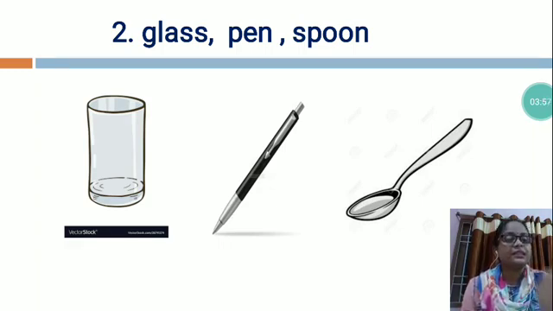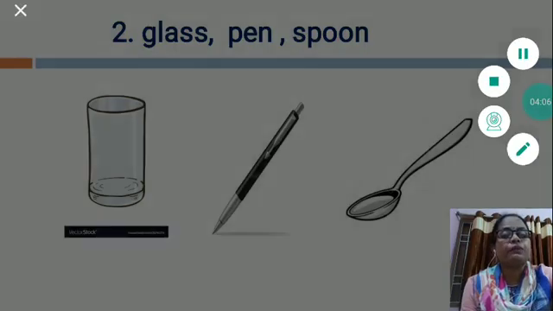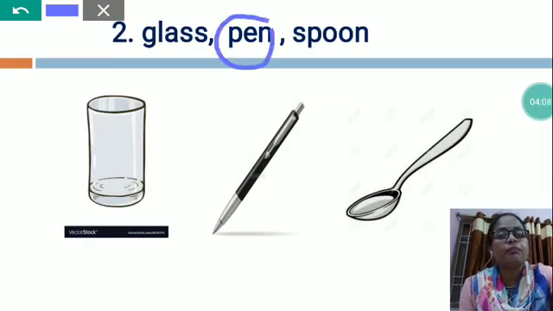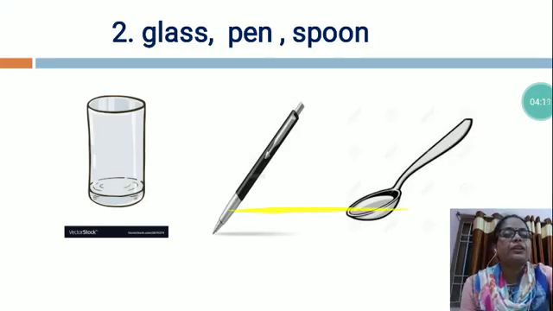But the pen is different because we use pen to write anything on the paper. So which one is different? Pen is different. So what will we do? We will circle pen.